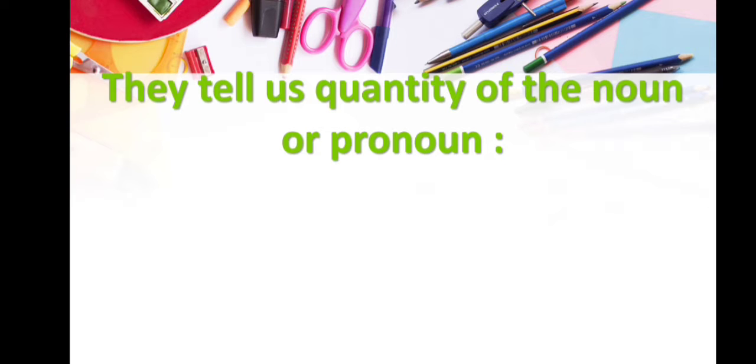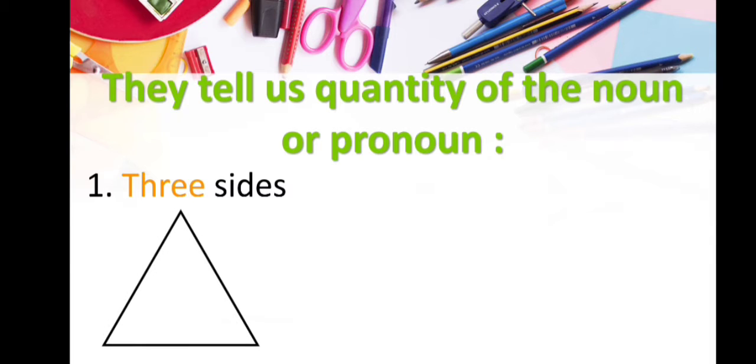Adjectives also tell us the quantity of the noun or pronoun, which means adjectives also give information about the quantity, in numbers, about a noun or pronoun. The first example is 3 sides. Here you can see in this triangle there are 3 sides, and the word 3 defines the particular number of the sides of a triangle, which means 3 sides is the quantity of a triangle. That's why the word 3 is an adjective here.